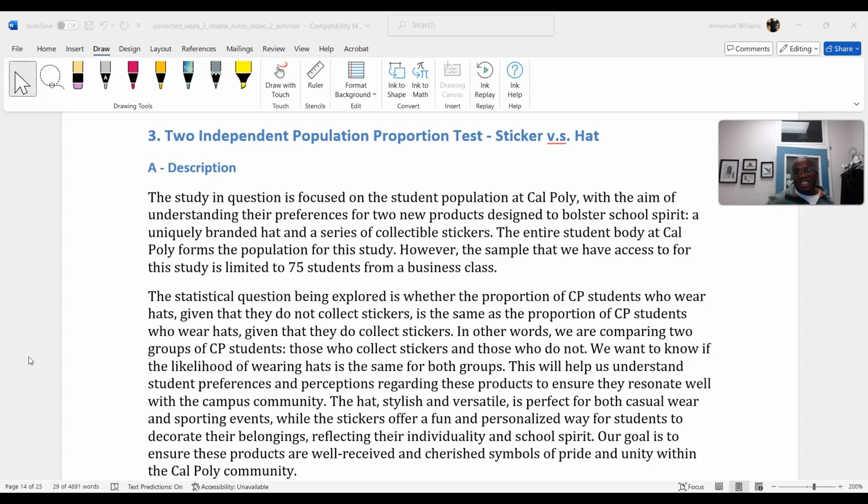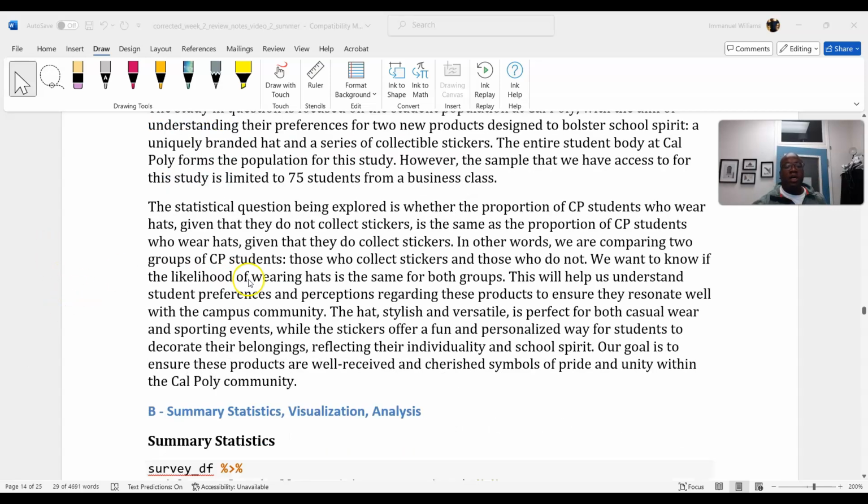community. The hat is stylish, versatile. It's perfect for both casual wear and sporting events. The stickers offer a fun and personalized way for students to decorate their belongings, reflecting their individuality and school spirit. Our goal is to ensure that these products are well received and cherished school symbols of pride and unity within the Cal Poly community. That rhymed.